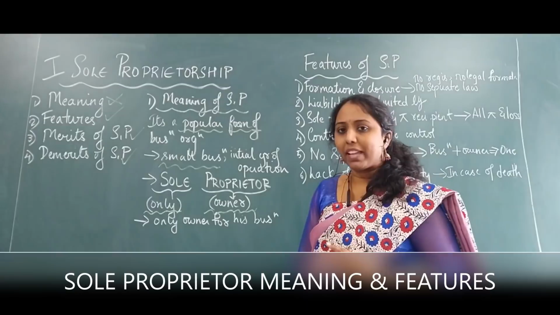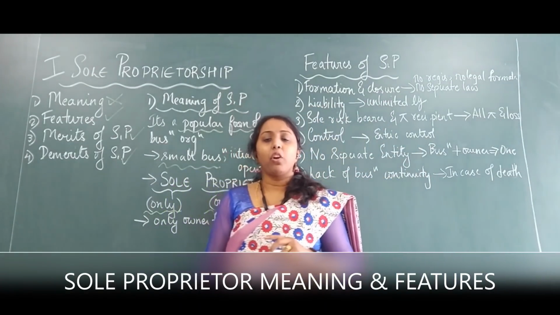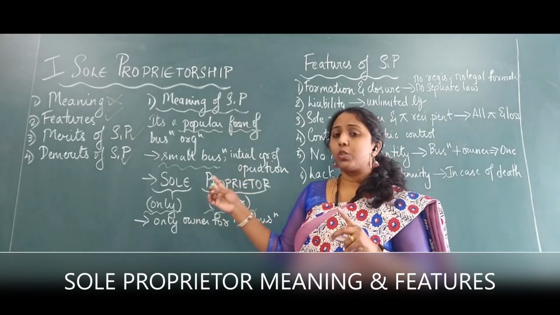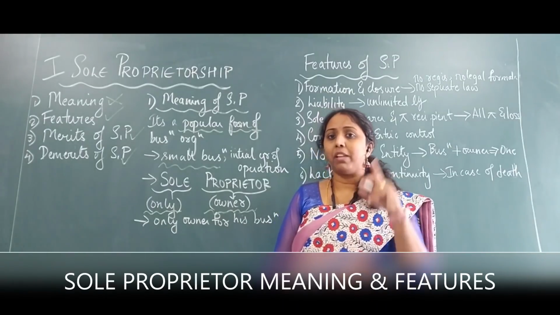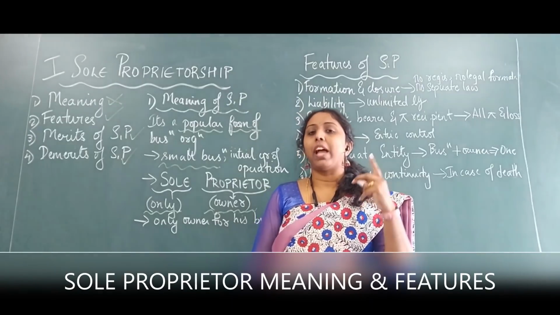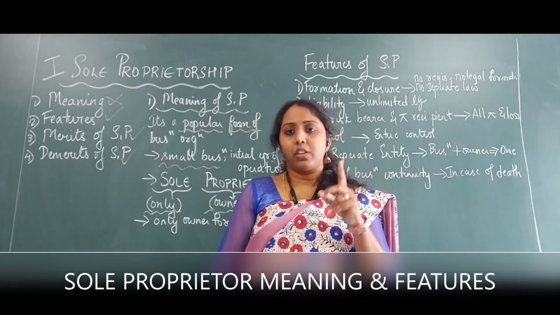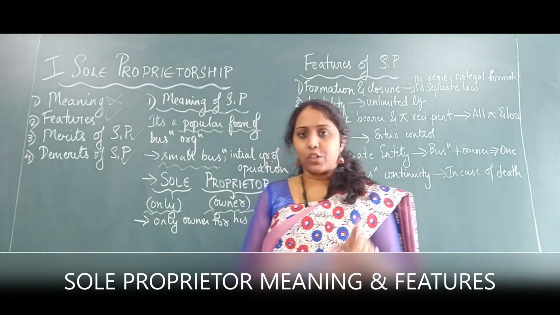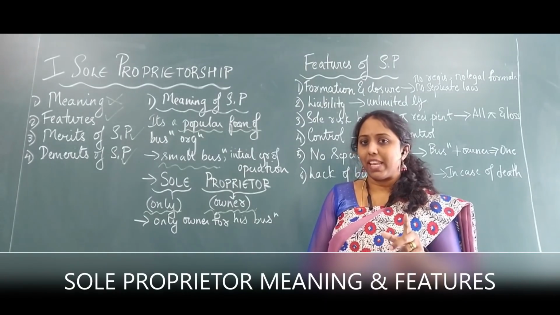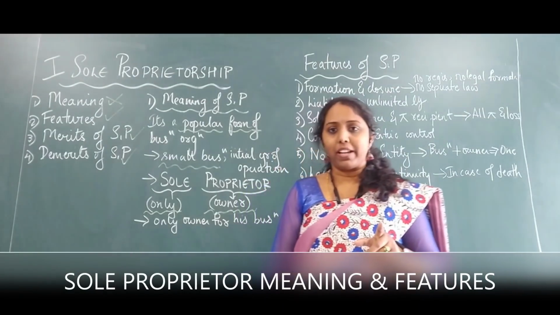Now the second topic is features of sole proprietorship. In this particular chapter called forms of business organization, you need to understand that after learning sole proprietor, we will go to joint Hindu family, joint stock company, cooperative society. These are the 5 topics we have. Every form of business organization has meaning, features, merits, and demerits. Merits refers to advantages, demerits refers to disadvantages.